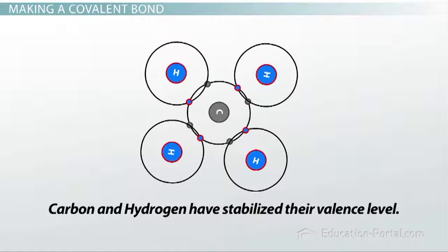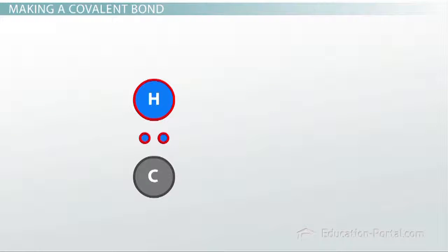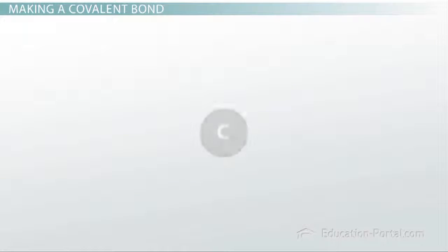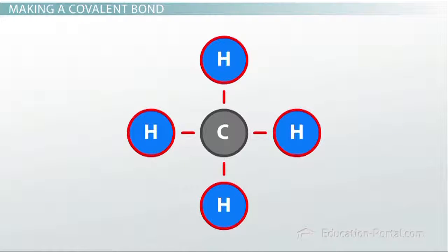Now, instead of these dot representations of the electrons, the bond between the atoms is often abbreviated with a line. So I can draw the 4 bonds that carbon can form with these hydrogens like this. Because carbon has 4 valence electrons, it can form up to 4 different bonds.